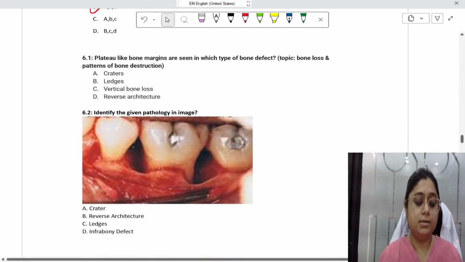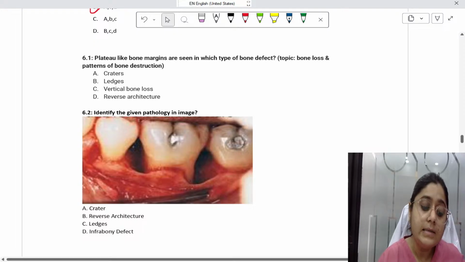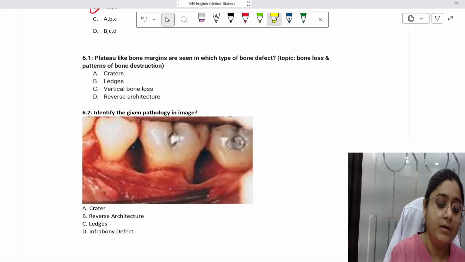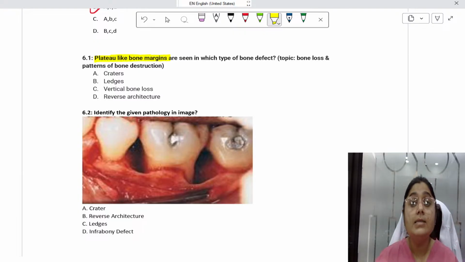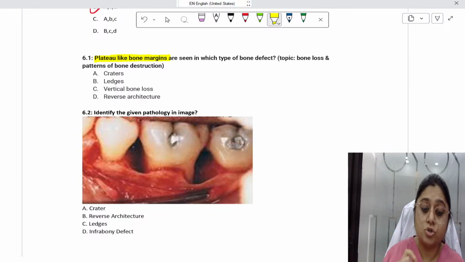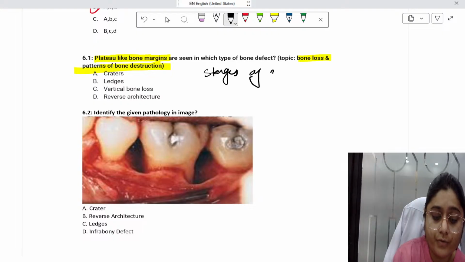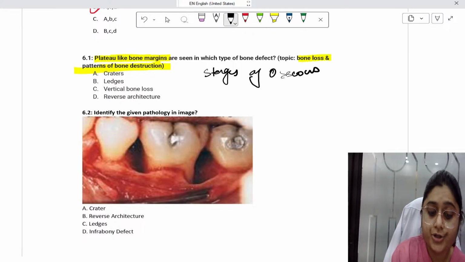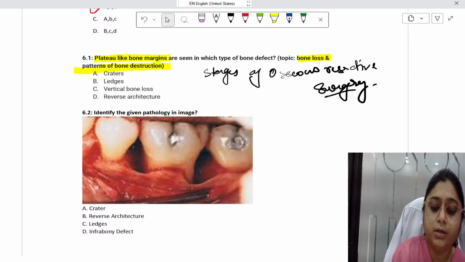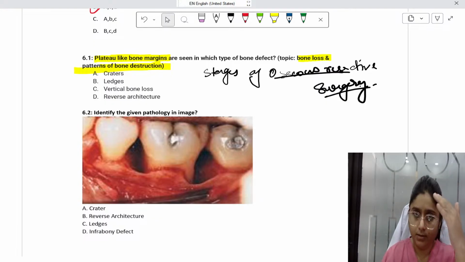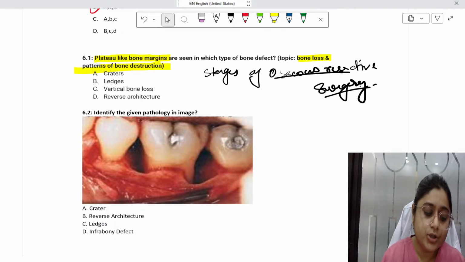Now the next question is, plateau-like bone margins are seen in which type of bone defect? This again is a very important topic, which is bone loss and patterns of bone destruction. In this, one more topic I would add is osseous resective surgeries. The stages of osseous resective surgery are very important. You have to remember them in order. Okay. So plateau-like bony margins are what?